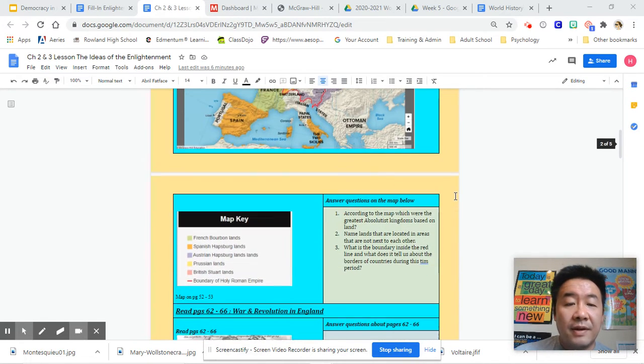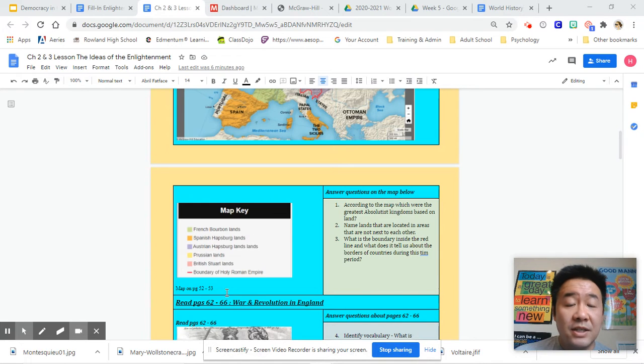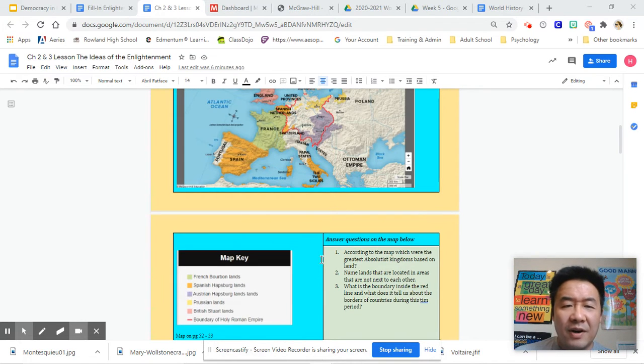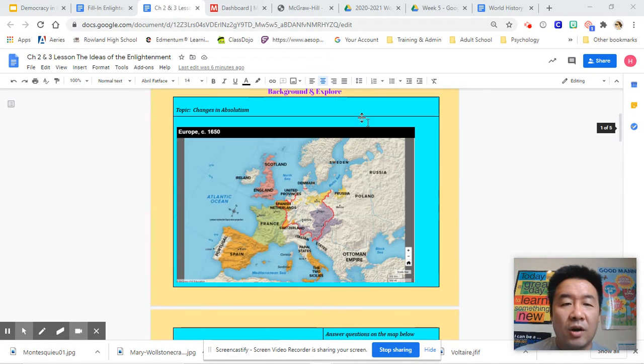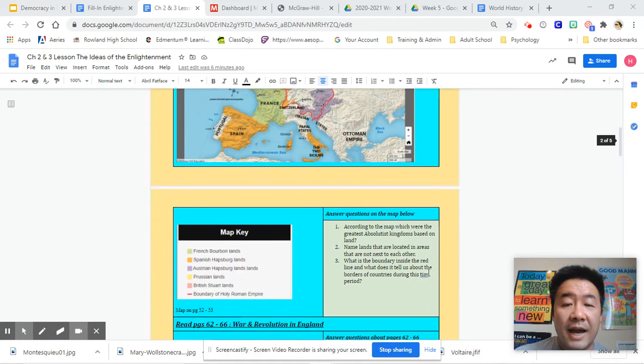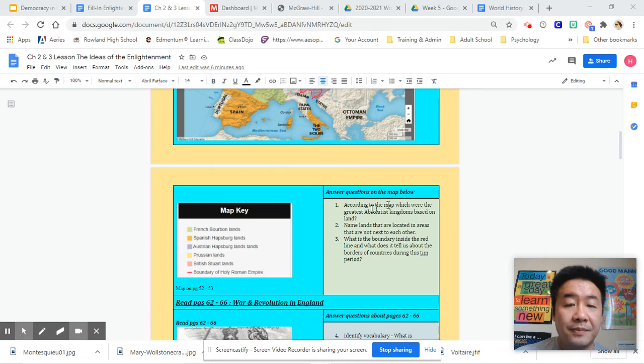So you have the map key here, and the pages. The map is also on pages 52 to 53. So if you want to look at it very closely, or if you don't want to enlarge this, go ahead and go to page 52 to 53, and then you can answer the questions from there.